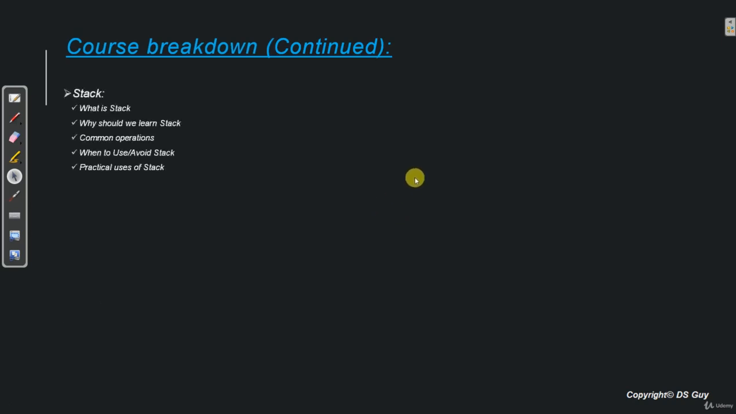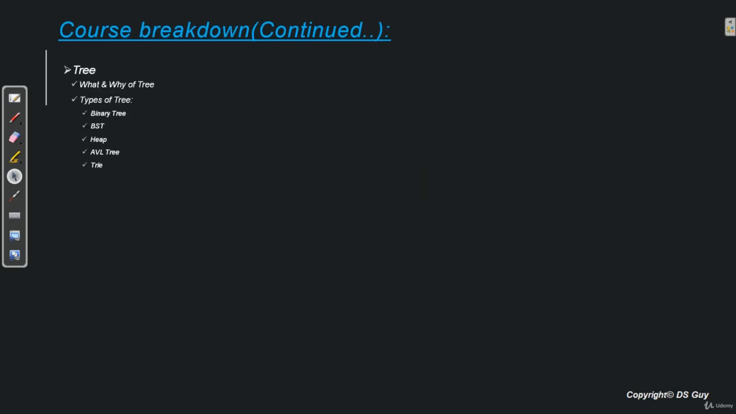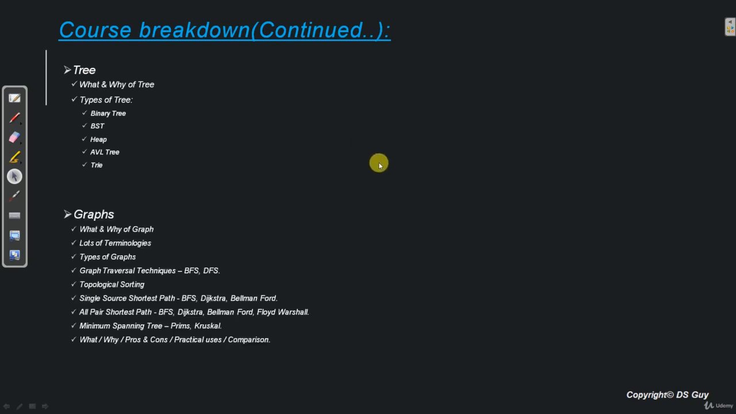Then we learn stack: what is a stack, why we need it, and then some common operations. And the same thing again for queue. Then we learn tree. What is a tree and why do we need to learn it? Types of tree we'll see: binary tree, binary search tree, heap, AVL tree and trie. Now one important thing to note here is we are going to add a few more trees like B tree, B plus tree, red black tree, but that will take a little time, so we have not included it here in this PPT.